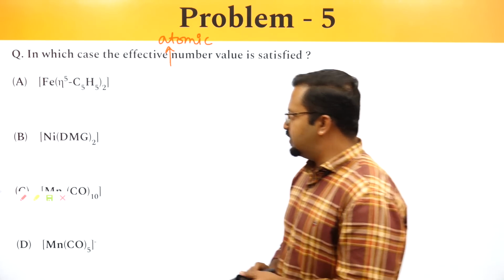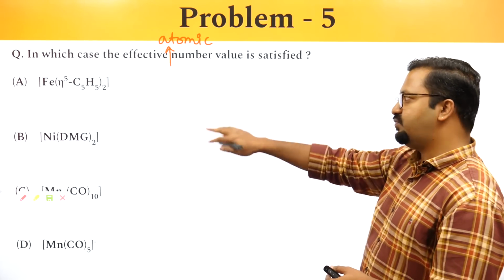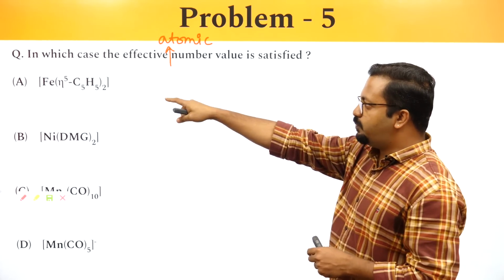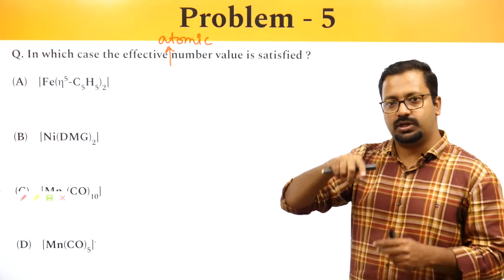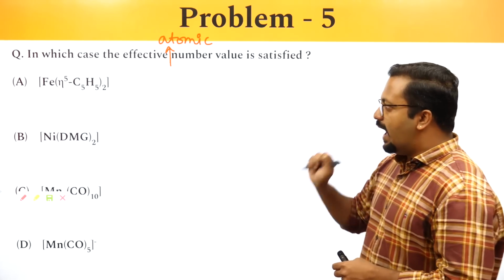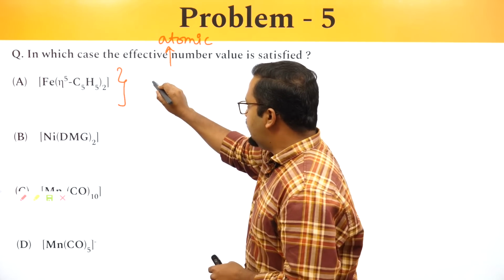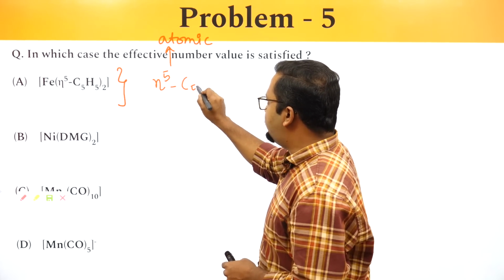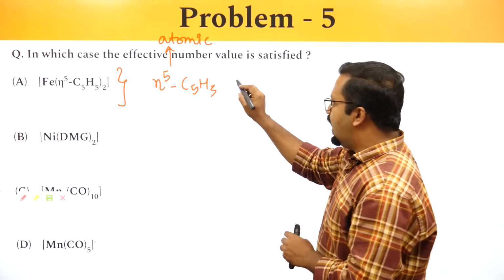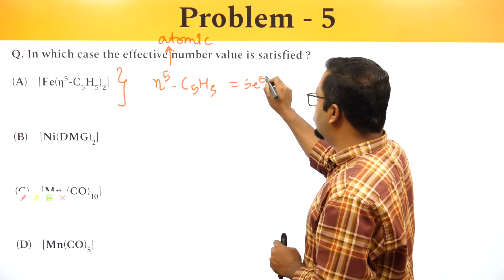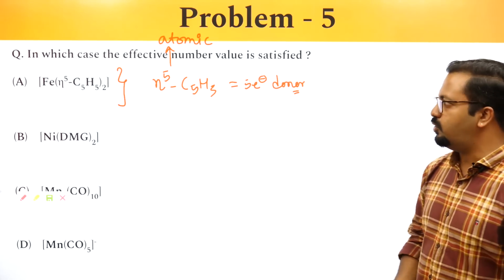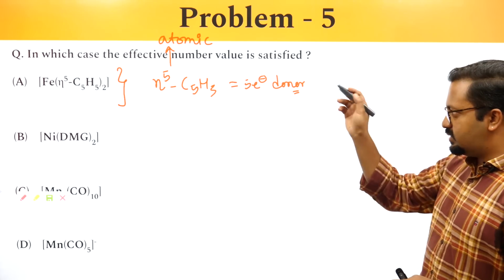So let's start with the first one. So Fe eta 5 C5H5 whole twice. So we learned it earlier that eta represents the hapticity, 5 represents the topological reference of all the atoms which represent with respect to the metal, and eta 5 C5H5 is cyclopentadienyl anion, and this will be a 5 electron donor. If it is eta 5, it will be a 5 electron donor. Let's look at whether it satisfies this arrangement or not.